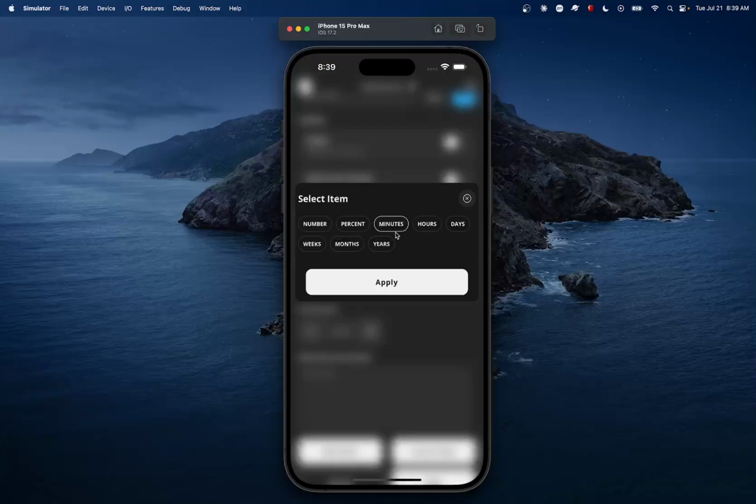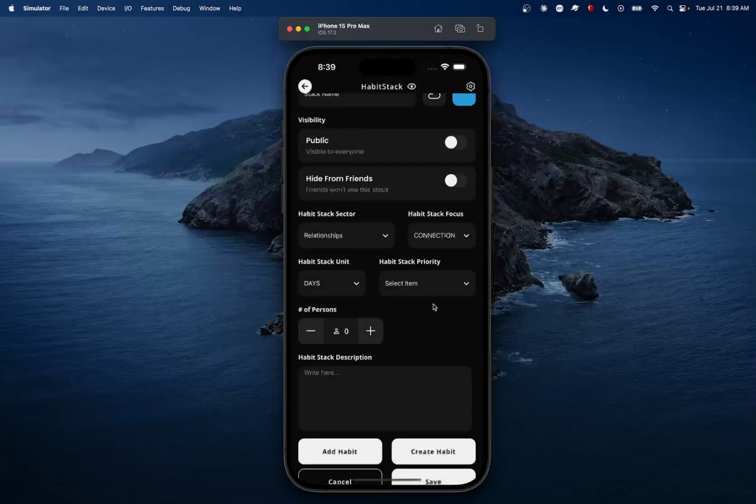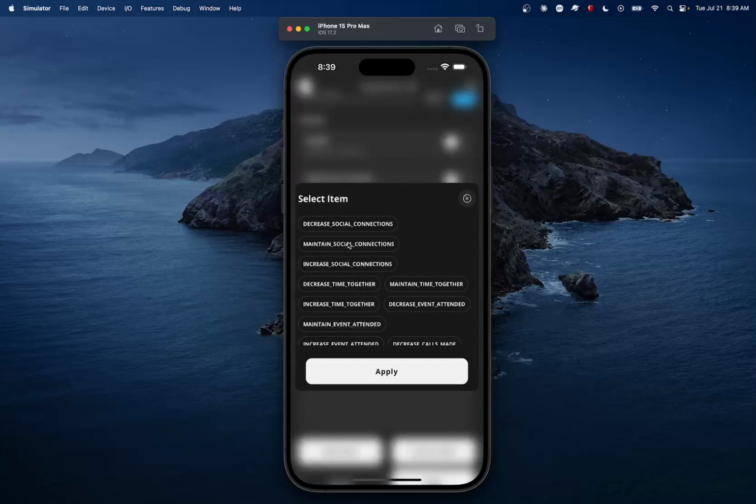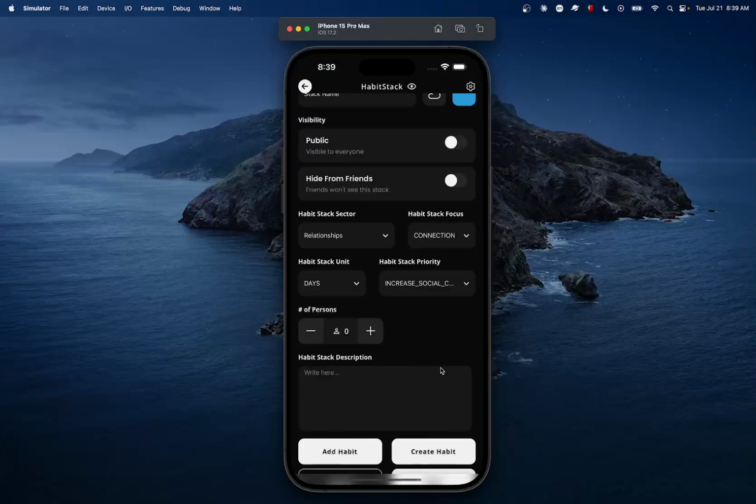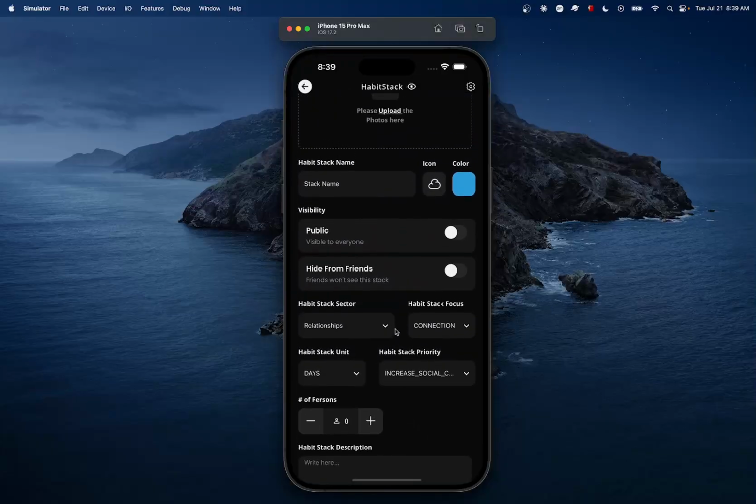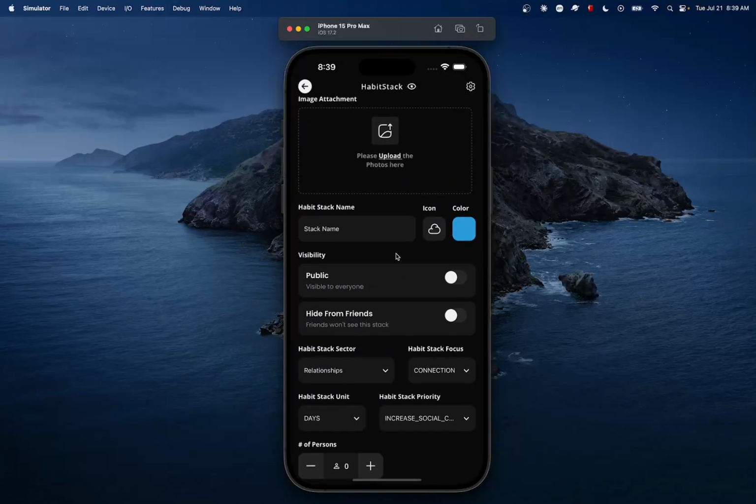I'm going to choose days. And then the priority will be, for example, increase social connection. All right, so the way that you can create a HabitStack is very diverse.